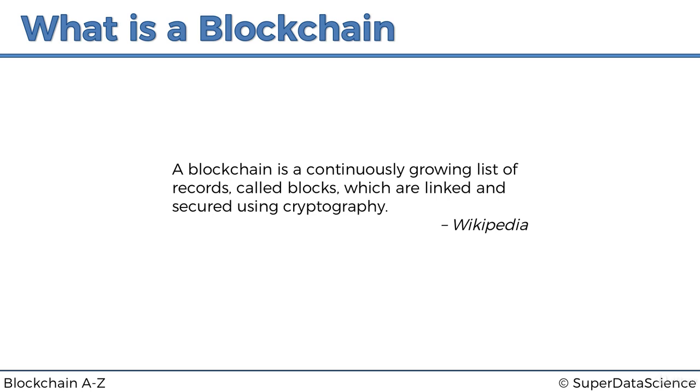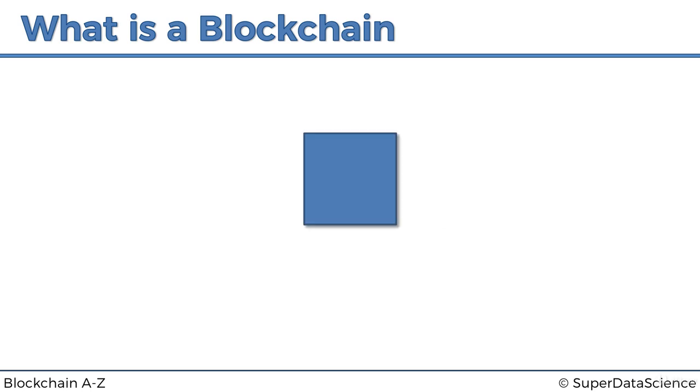So let's have a look at one of these records, or so-called blocks. What constitutes a block? Well, a block, because it's a record, will obviously have data inside it. For instance, it might have just a string of words, hello world. Then it'll have a value, which is called a previous hash, and we'll get to this in a second. And then it'll have a value, which is its own hash. And the hash is like a fingerprint of this block.